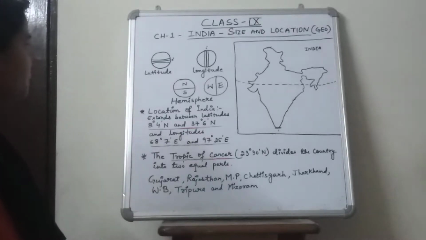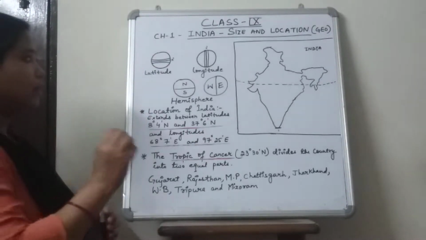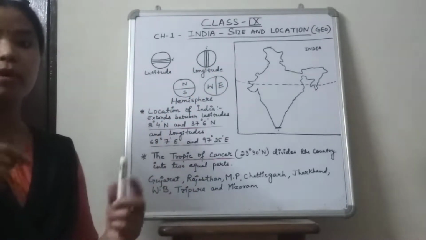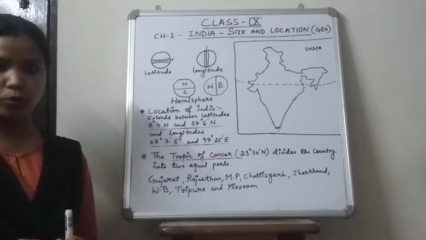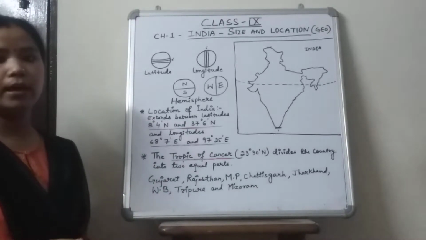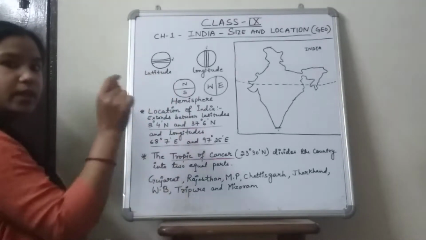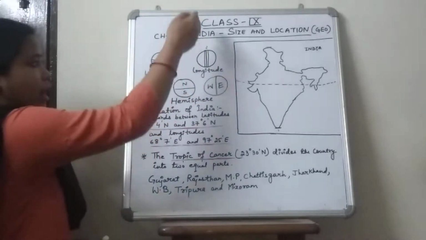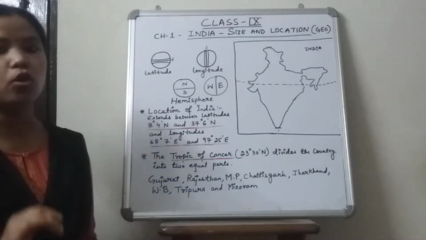Sometimes it becomes very difficult for students to remember which is the latitude and which is the longitude, and they might get confused. So it will become easier to remember the word latitude with the Hindi words leti hui line. And for longitude you just have to remember that the long lines are called the longitudes.